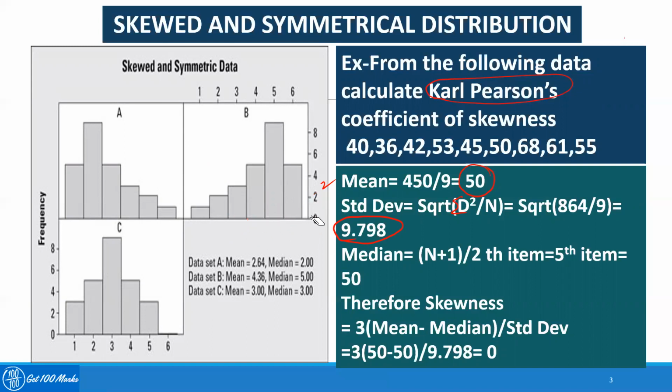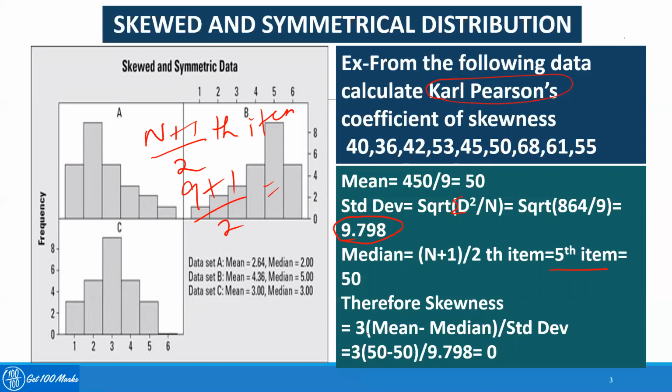So now once we get the standard deviation and the mean, we'll calculate the next thing, which is the median. Since this is a single series of observations, median is equal to n plus 1 by 2 th item. Here there are 9 cases, so 9 plus 1 by 2, which is equal to 10 by 2, which is the 5th item. We have to arrange the data in ascending order, and we'll get the 5th item as again 50.